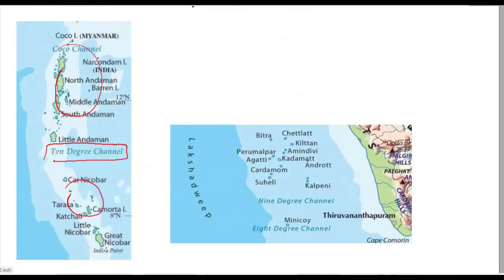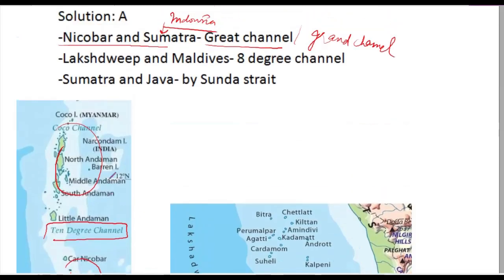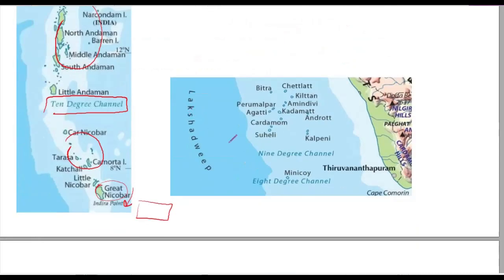And further, Great Nicobar and the Indonesian island here are separated by the Great Channel. Now, Lakshadweep and Maldives are separated by the 8-degree channel. The southernmost island of the Lakshadweep islands is Minicoy, and here it is Lakshadweep. These are separated by the 8-degree channel, and the Lakshadweep islands themselves are separated by the 9-degree channel.